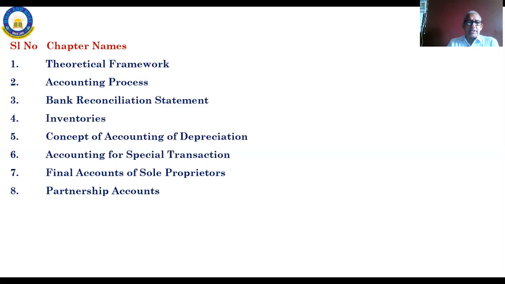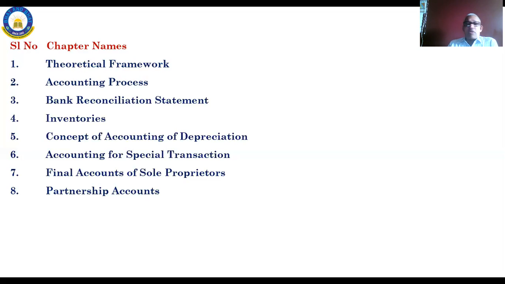Next is partnership accounts. We will study different types of business organizations: the sole proprietorship, partnership, limited company, limited liability partnership, private limited company, association of persons. These are all different types of business organizations. After getting your degrees, suppose you are going into business, you should have this knowledge: what business to start, on what scale, the method, and the requirements under the various laws to maintain the accounts.